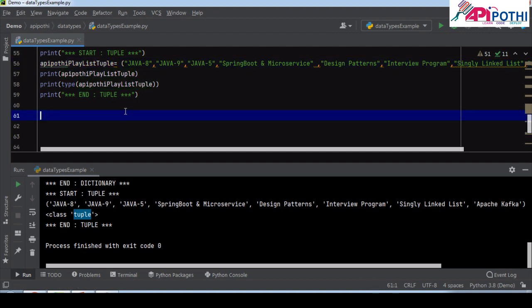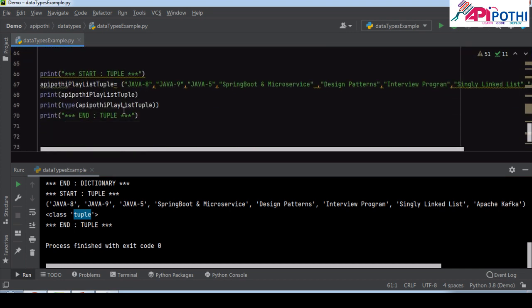I'm just letting Python decide which data type it is supposed to be, and it is detecting correctly, which is perfectly fine. Now, this is a set, right? Yeah.